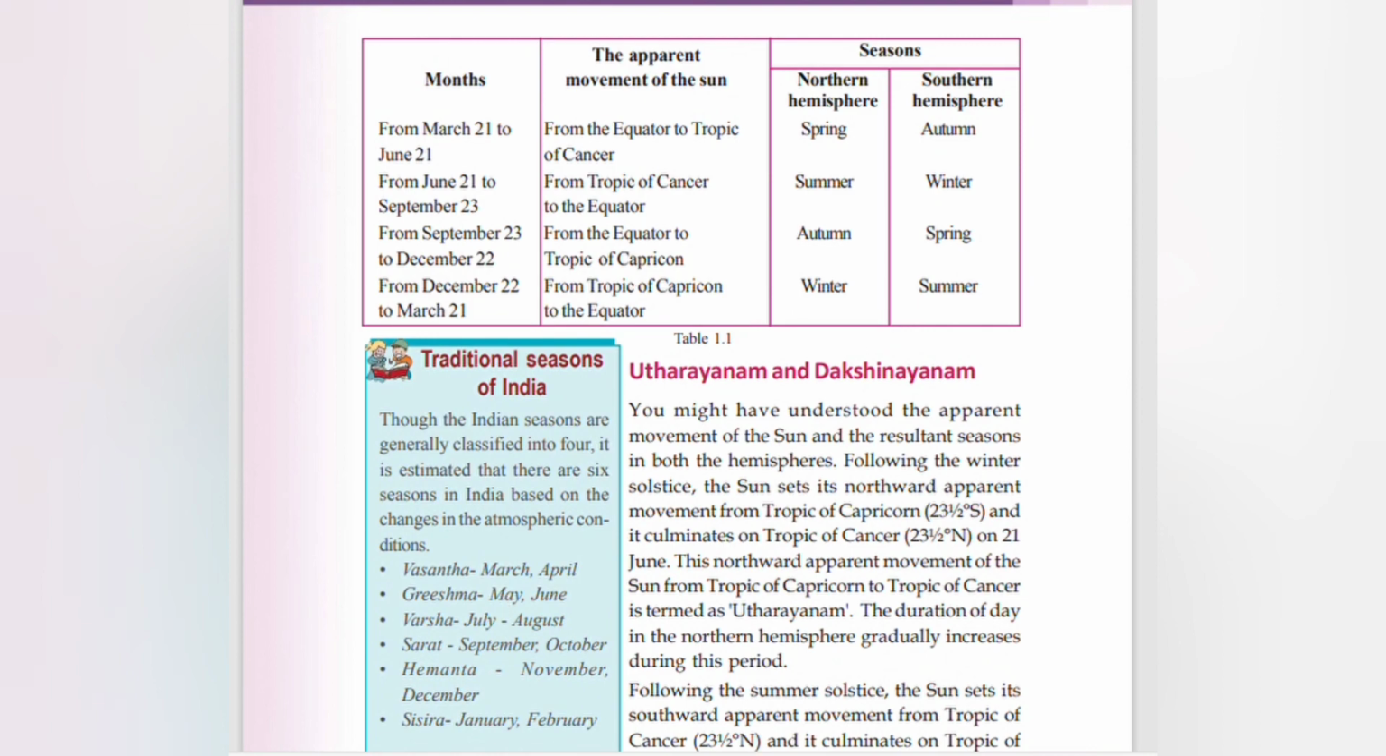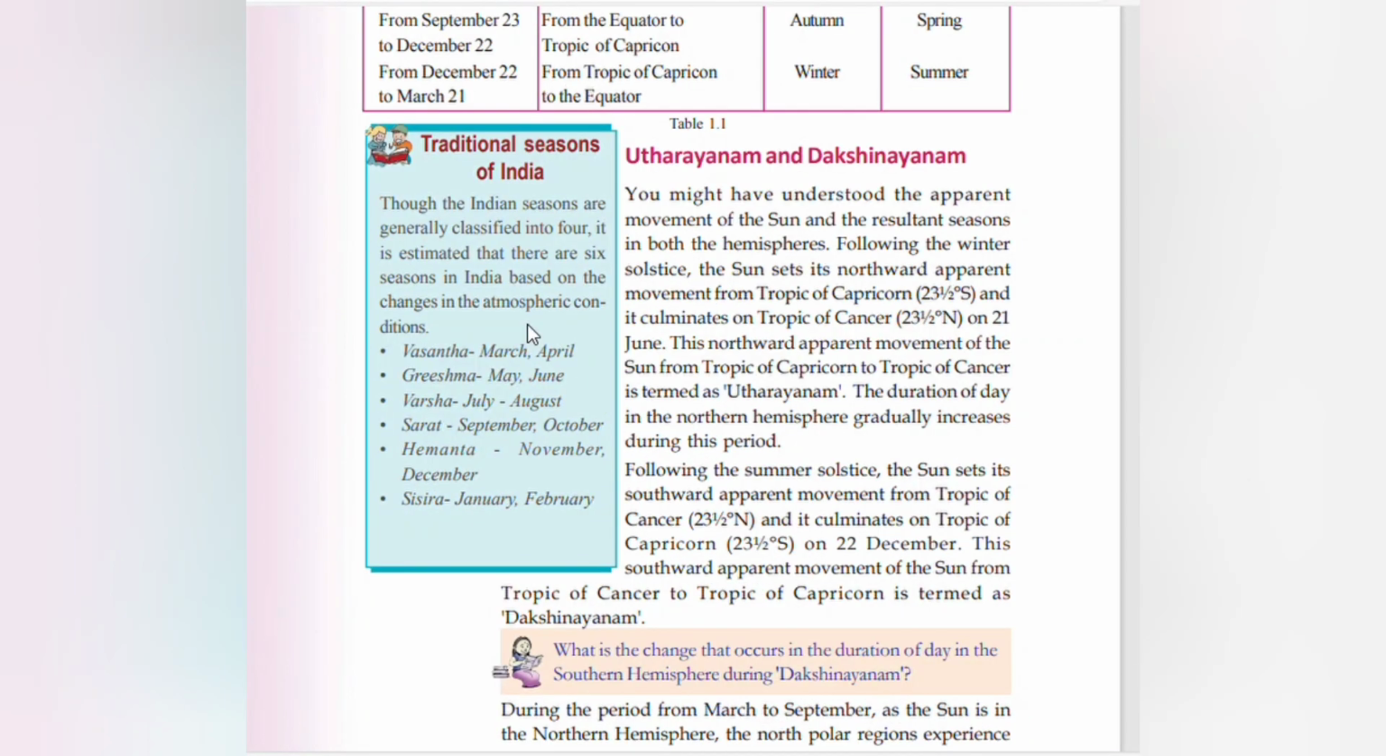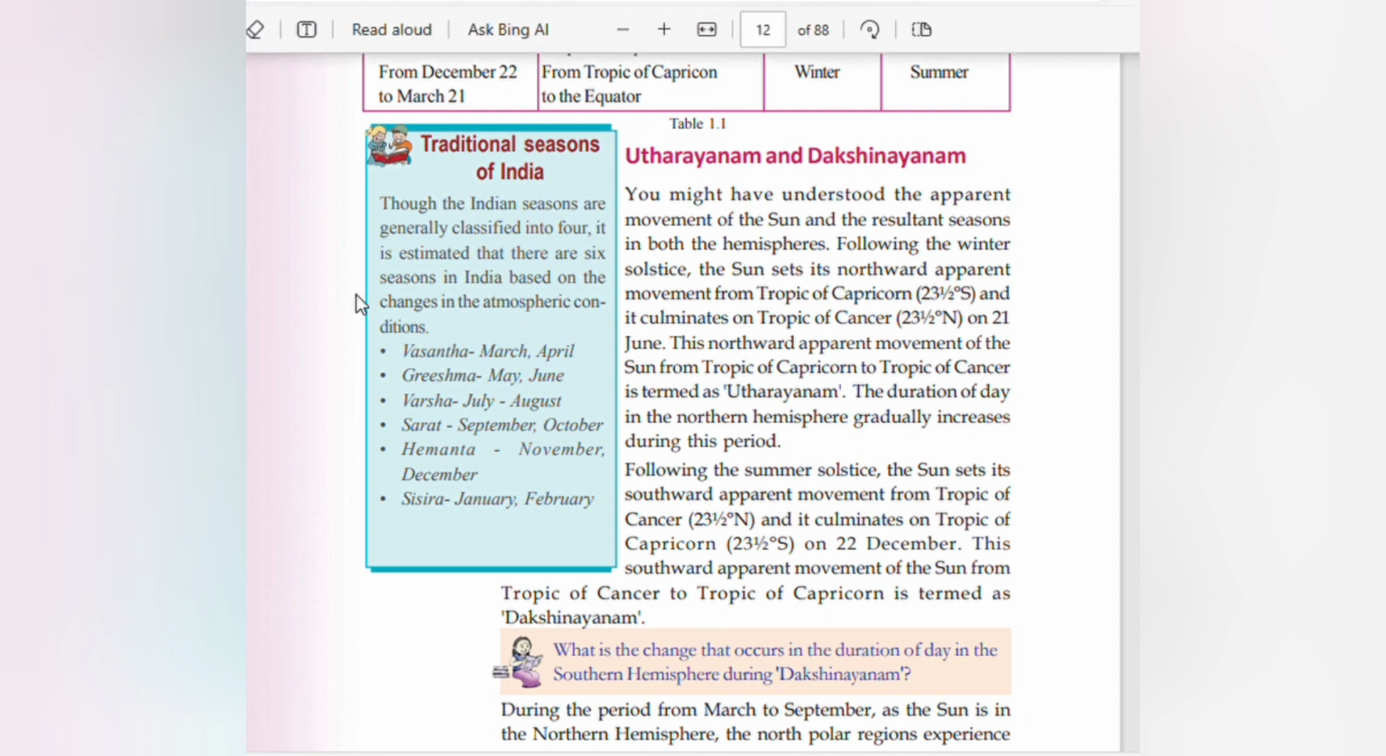Traditional seasons of India. Though the Indian seasons are generally classified into four, it is estimated that there are 6 seasons in India based on the changes in the atmospheric condition. Vasanta, March, April; Grishma, May, June; Varsha, July, August; Sharat, September, October; Hemanta, November, December; Sisira, January, February.